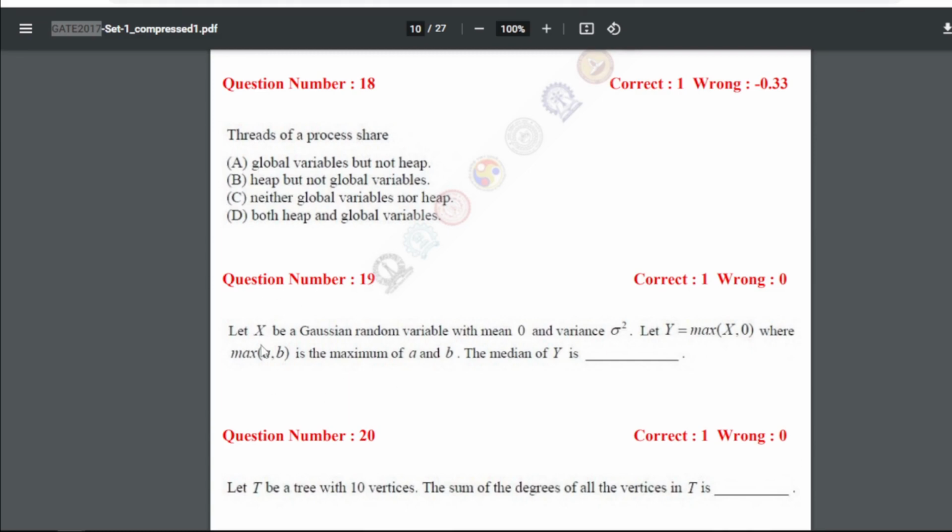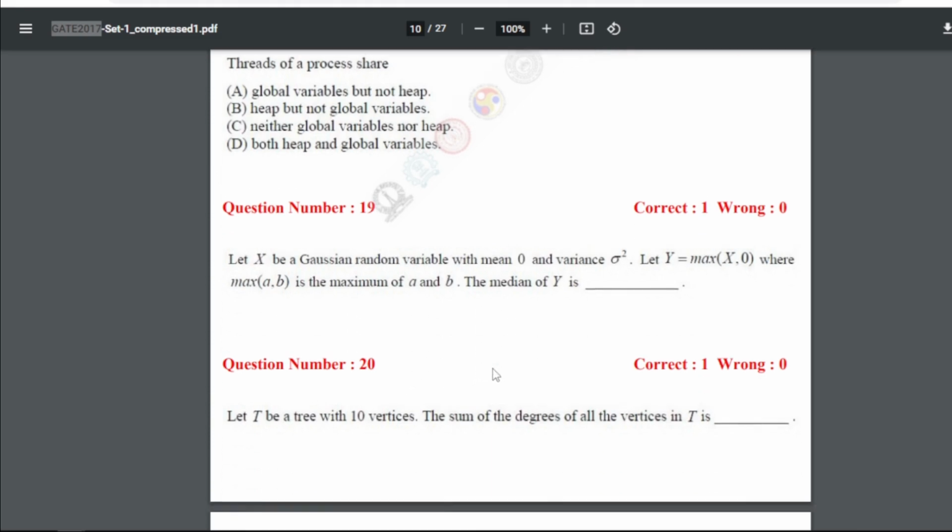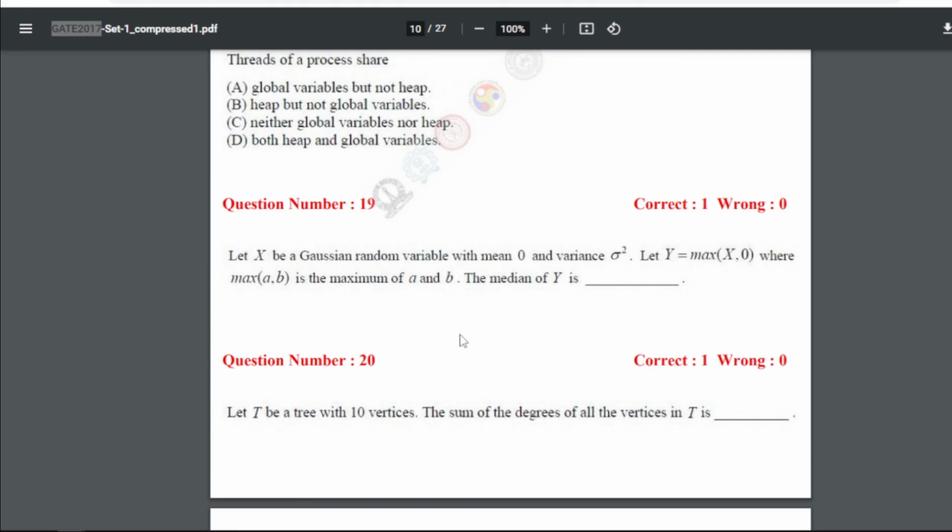Question number 19 is let x be a Gaussian random variable with mean 0 and variance gamma square. Let y equal to max(x, 0), where max(A, B) is the maximum of A and B. The median of y is what? So for 19, our answer is 0.0. These are numerical type questions, right?